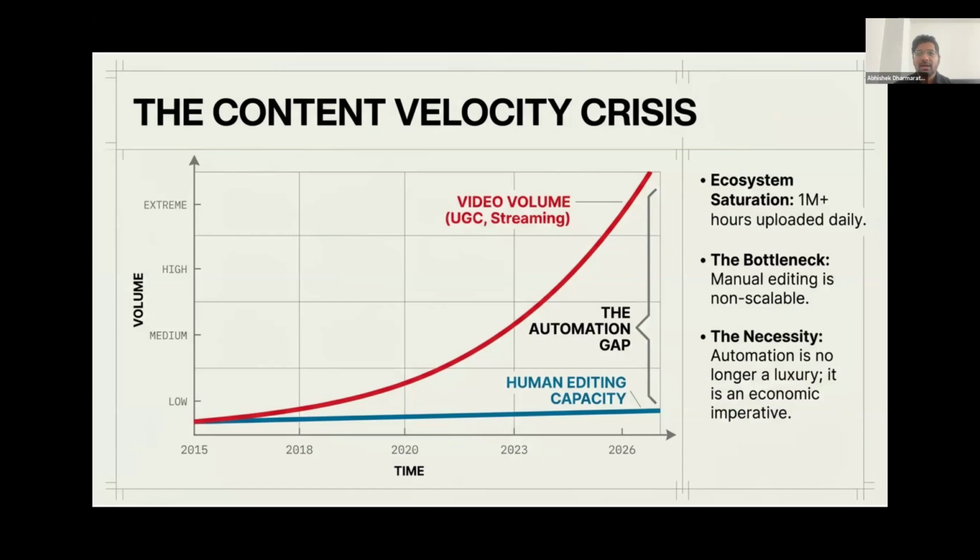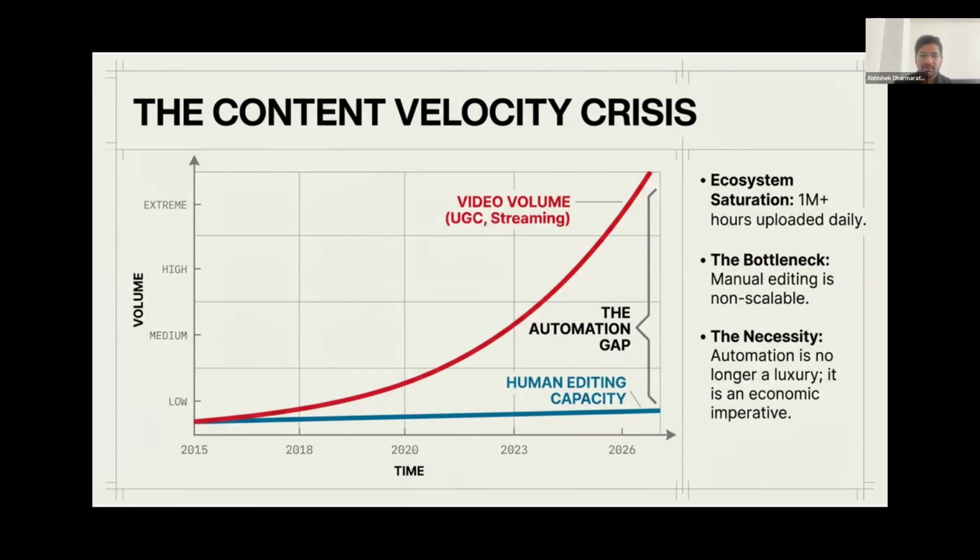As the red line on our ecosystem chart clearly demonstrates, the volume of user generated content and streaming media is skyrocketing at an exponential rate, while human editing capacity remains entirely flat. Bridging this massive automation gap is no longer just a technological luxury, it has become an absolute economic imperative for creators and distribution platforms like ourselves to simply survive in a hypersaturated market.